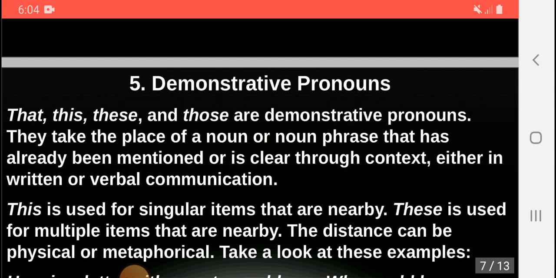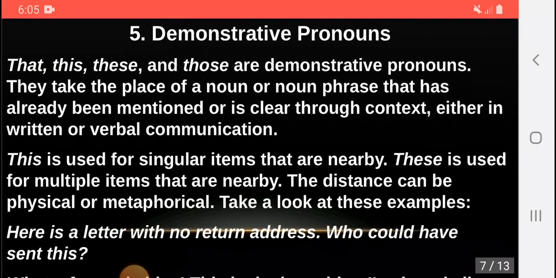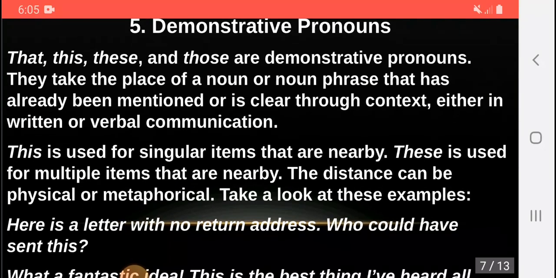They take the place of a noun or noun phrase that has already been mentioned or is clear through the text, through the context, either in written or verbal communication. This is used for singular items that are nearby. These is used for multiple items that are nearby. The distance can be physical or metaphorical. Take a look at these examples.